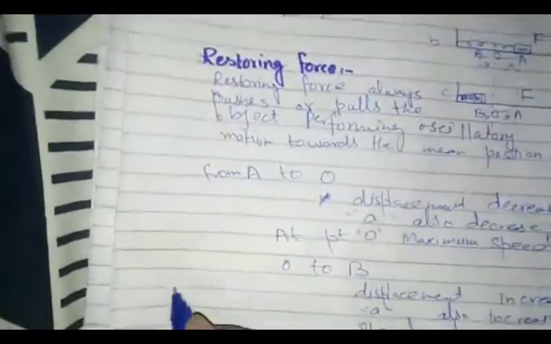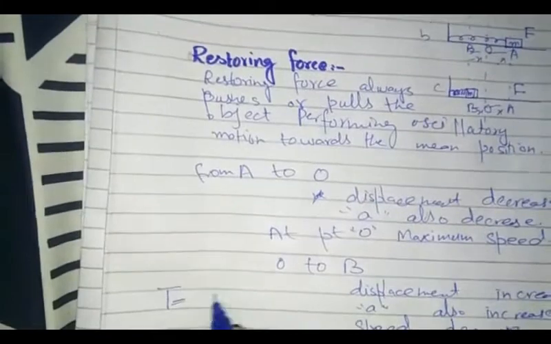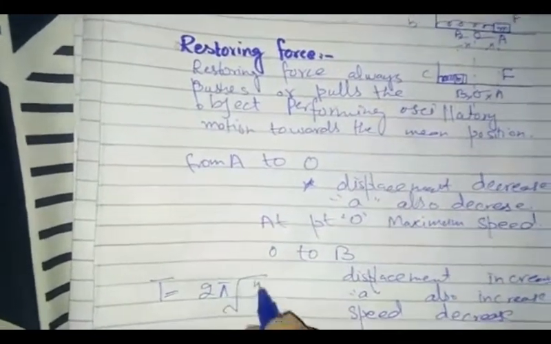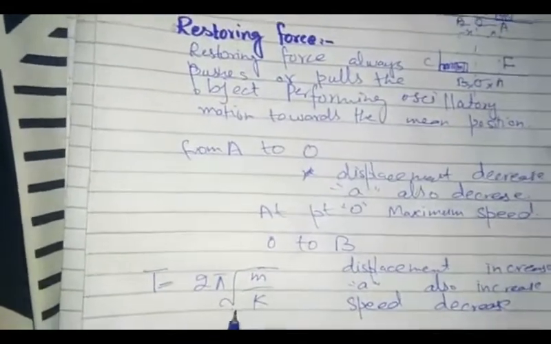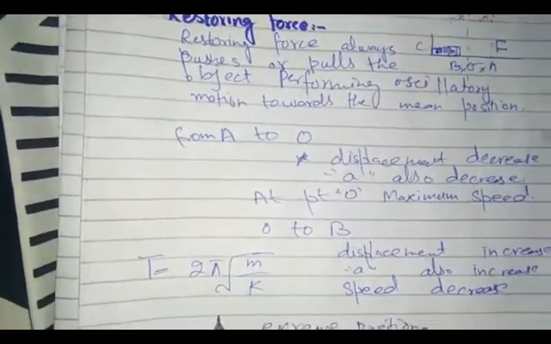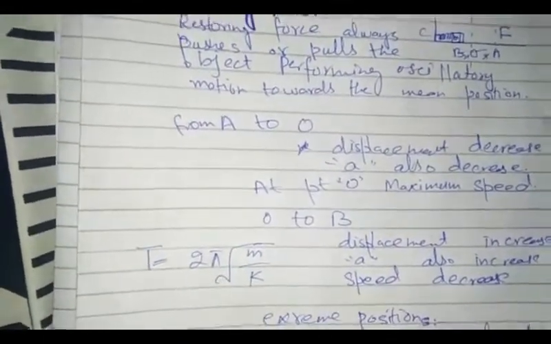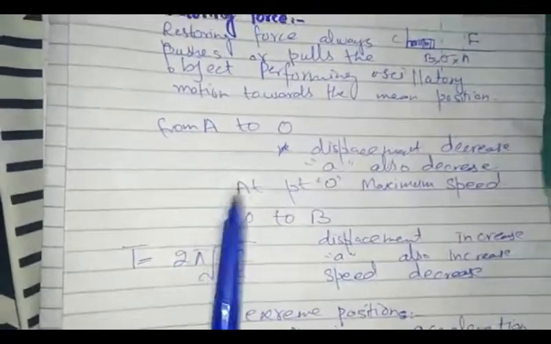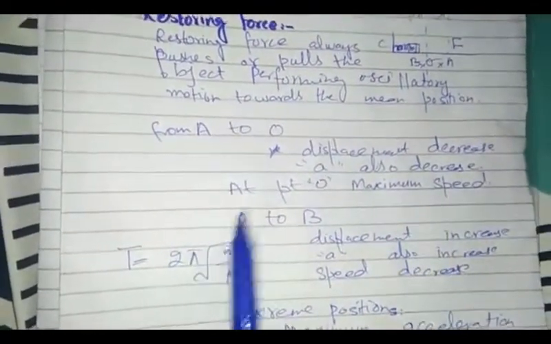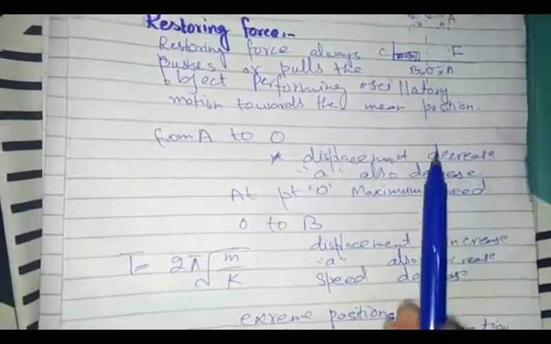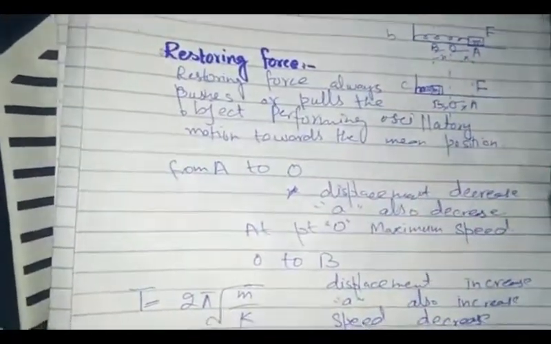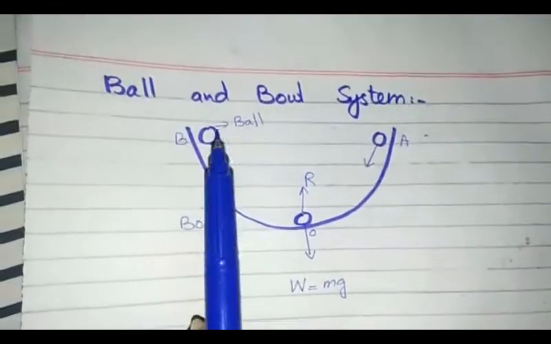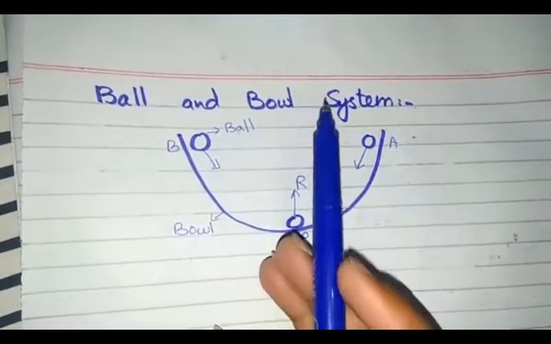And the formula of the time period is T equals 2 pi square root of m over k. So students, this is the formula of the time period of the mass attached to a spring. This is the explanation of the motion of a mass attached to a spring on a frictionless horizontal surface.